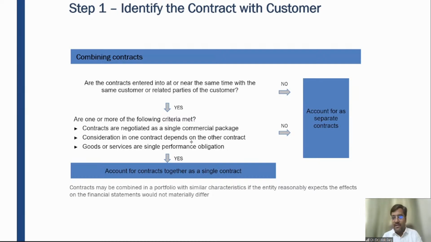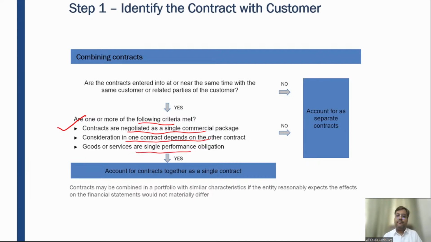time with the same customer or the related parties of the customer, right? If it is yes, then you need to see whether one or more of the conditions is getting satisfied, whether one or more of the criteria is meeting. What is that criteria? Contracts are negotiated as a single commercial package. Consideration in one contract depends on the other contract, and goods or services are a single performance obligation.